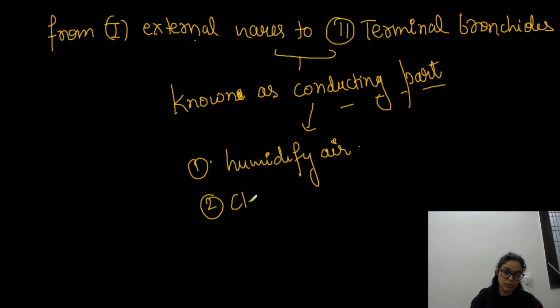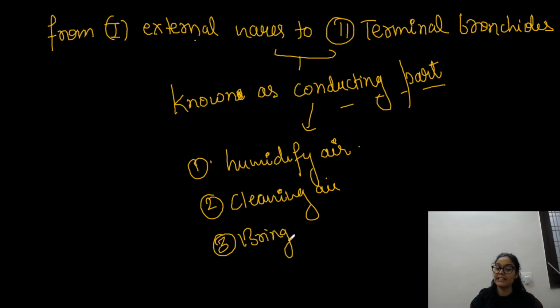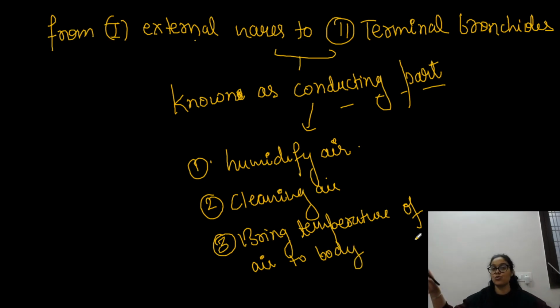Second, it would clean air. So obviously the conducting part cleans air, so the air that we inhale should not have any dust particle reaching our lungs. And you know what? It would bring the temperature of air to body temperature. So if you are in a cold area, suppose you are in Ladakh, you are inhaling very cold air.